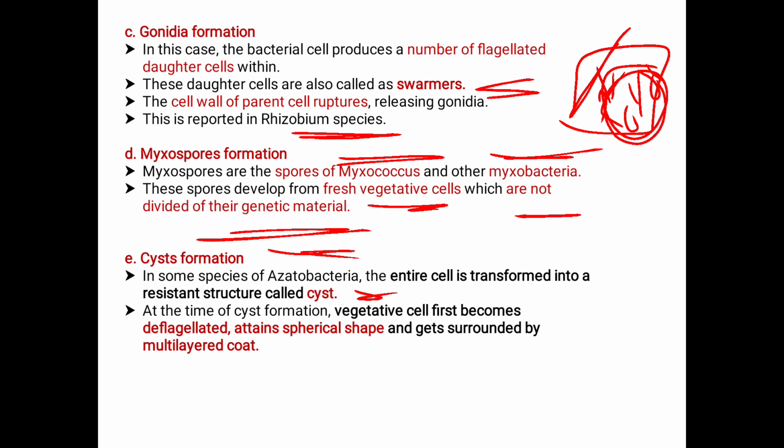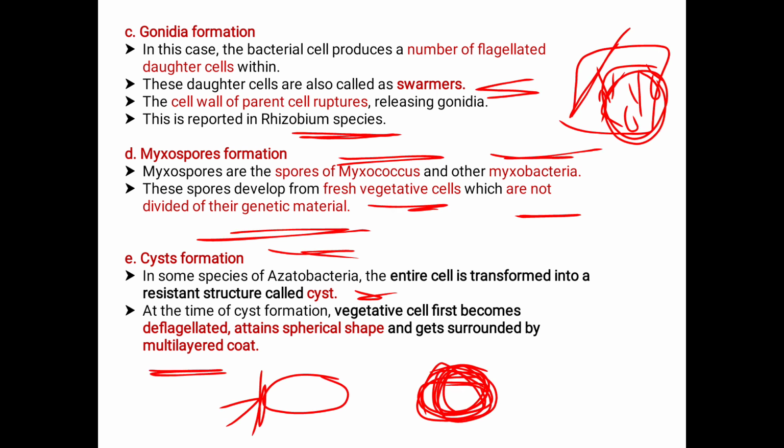First, the vegetative cell becomes deflagellated. If it is a bacterium, it has flagella, which are detached. Only the cell remains without the flagella. Later, it attains a spherical shape. How does it attain the spherical shape? By the deposition of a multi-layer coat. Now, this is called the cyst. That is the cyst formation.